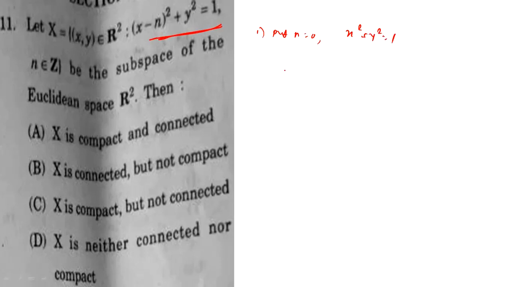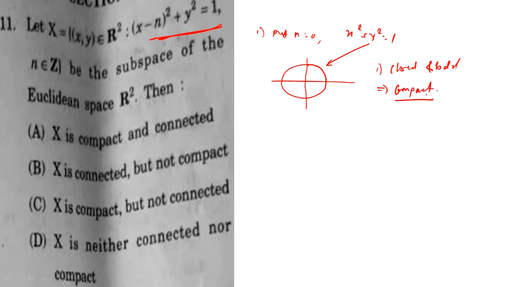x square plus y square is equal to 1, and we know that x square plus y square equal to 1 is a circle, centered at (0, 0) with radius 1. Okay, so this is the circle we have, and this circle is what? Closed and bounded, right? So this circle is closed as well as bounded, and closed and bounded implies compact. So this set is compact. Okay, first of all this set is compact.